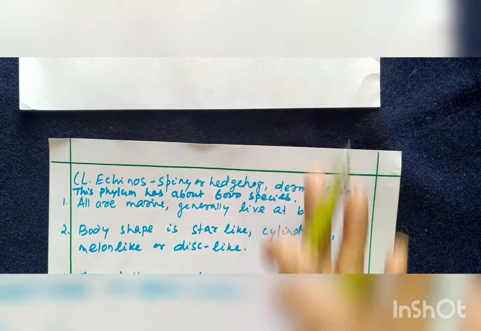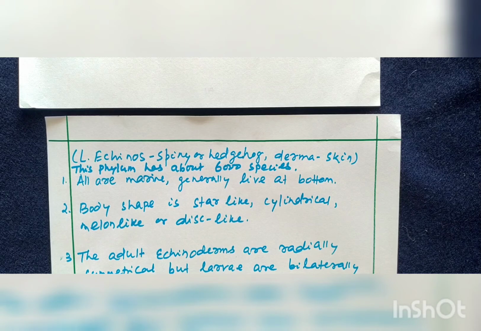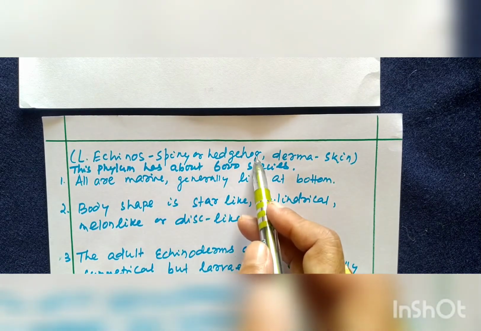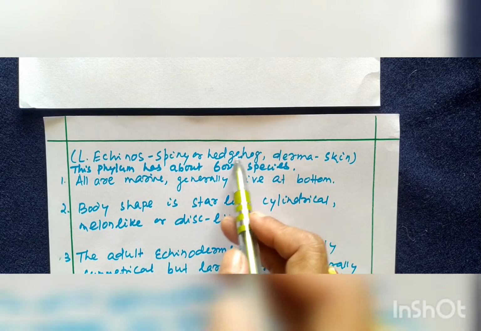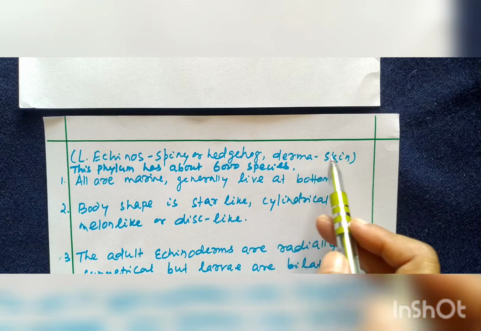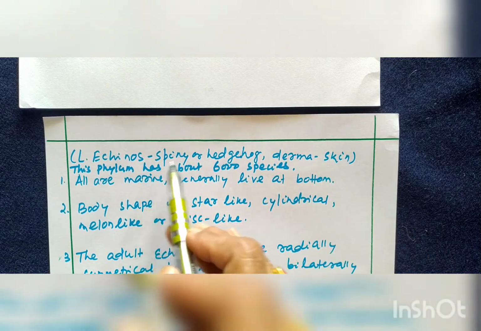So let us start general characters of phylum Echinodermata. Echinodermata comes from two words, echinus and derma. Echinus means spiny or hedgehog. The body is covered by spiny or spine-like processes and derm means skin. Over the skin, spine is present.